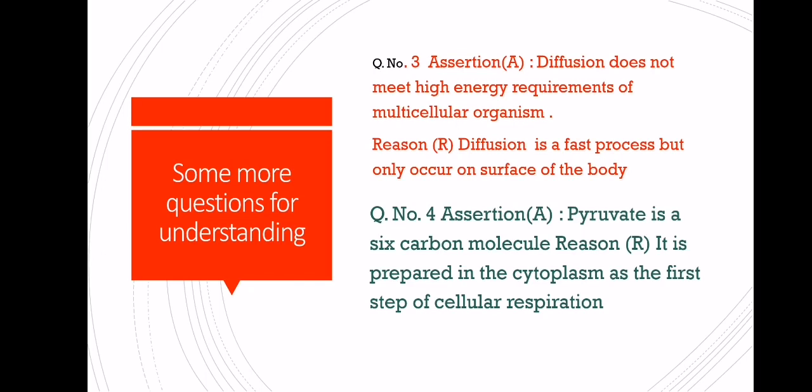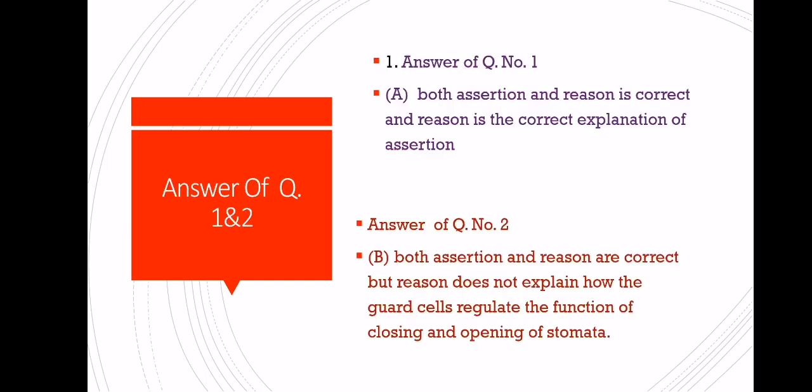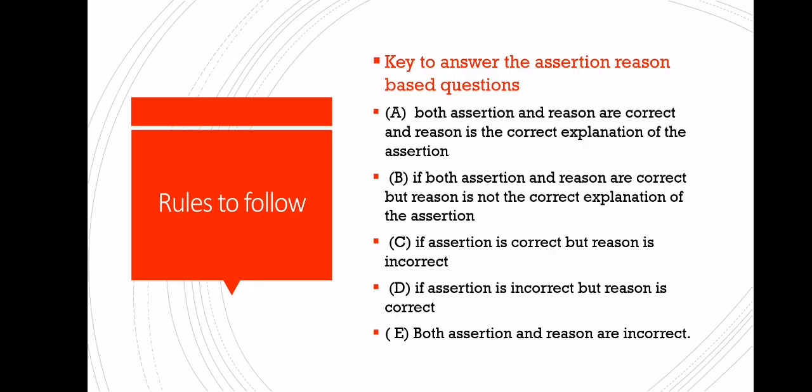Okay, now what reason is given here? Diffusion is a fast process but occurs only on the surface of the body. No, diffusion is a very slow process. It means it also does not occur on the surface of the body only. So this statement is wrong. So what is the answer here? Here the answer is option number 3. Assertion is correct but reason is incorrect.